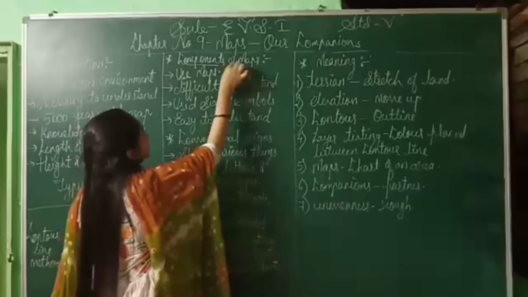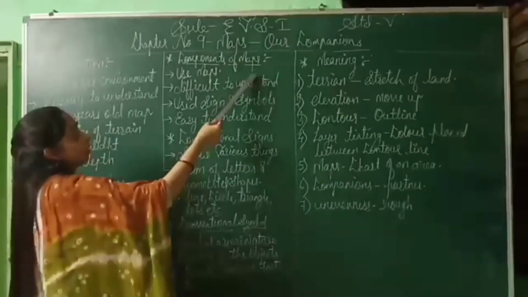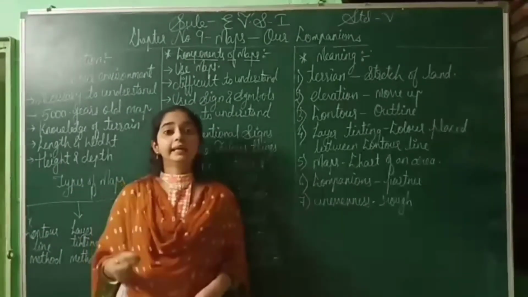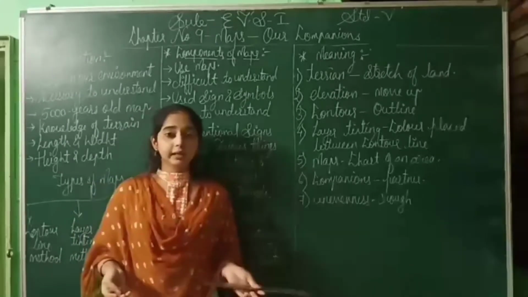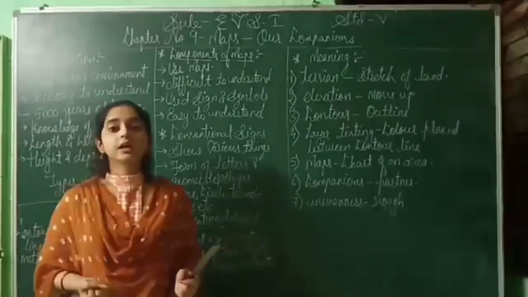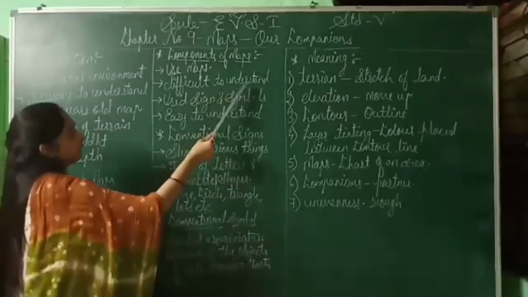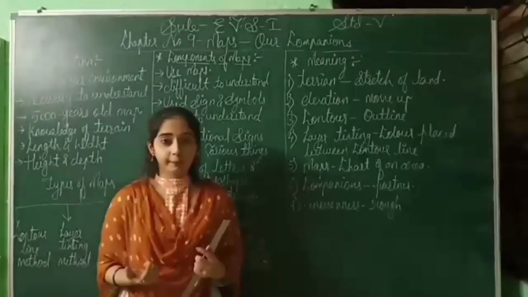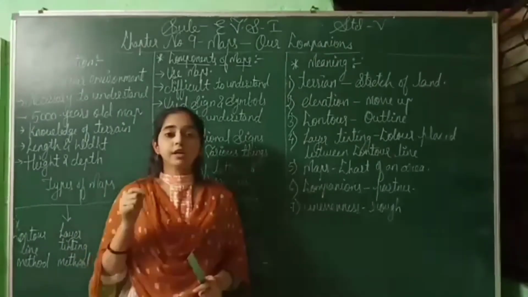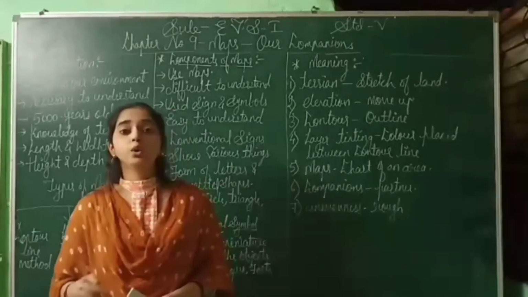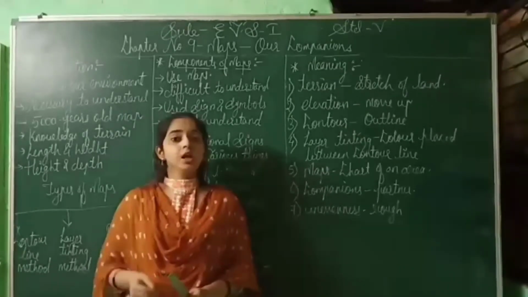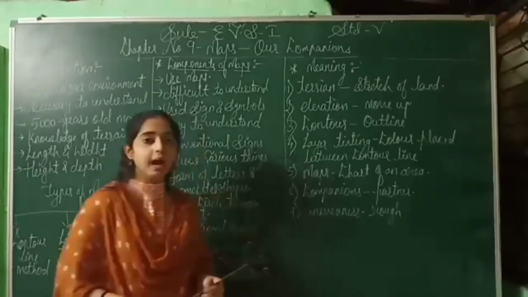Next is components of map. In components of map, we have use of map. Many people use maps for finding routes, for going from one place to another, and for understanding other things. So a map is very useful to us and it conserves our time also. Next, difficult to understand. We have many different kinds of maps, and sometimes it is very difficult to understand a map because we don't know how to read it. So everybody needs to learn how to read a map, and if a person can read it, it is very easy to understand a map.